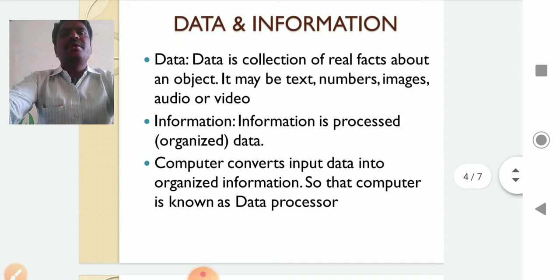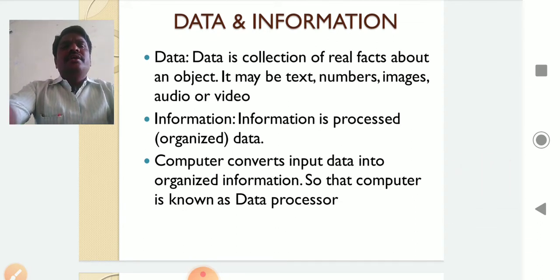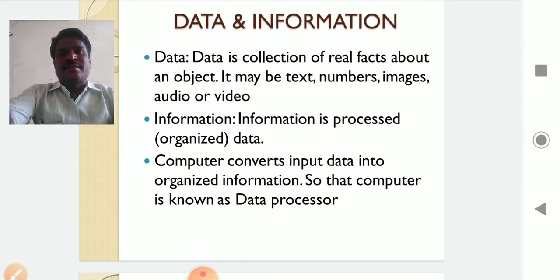What do you mean by data? In the field of computer science, data is a main critical point. Today most people, industries and companies are using computers for storing their data. What do you mean by data?